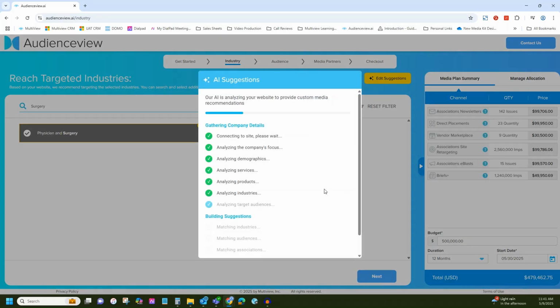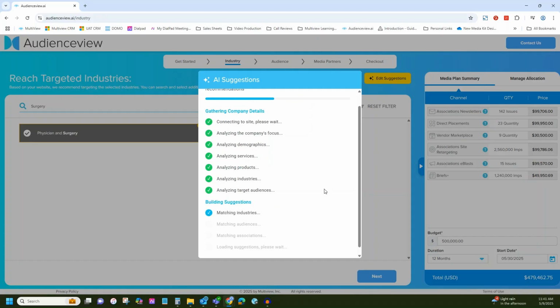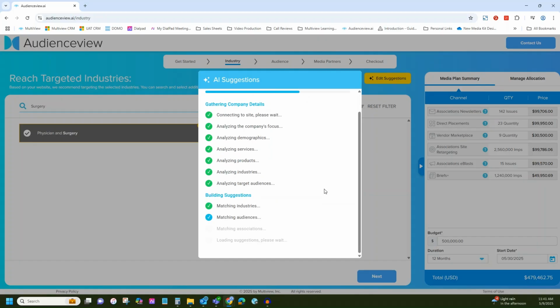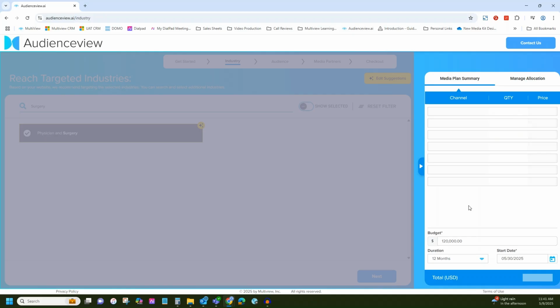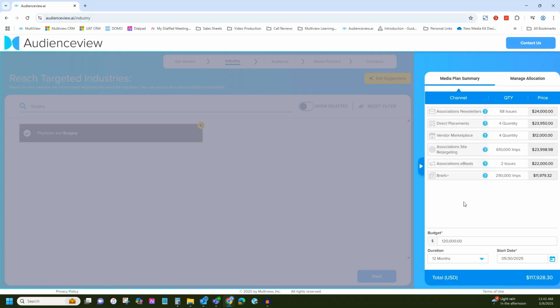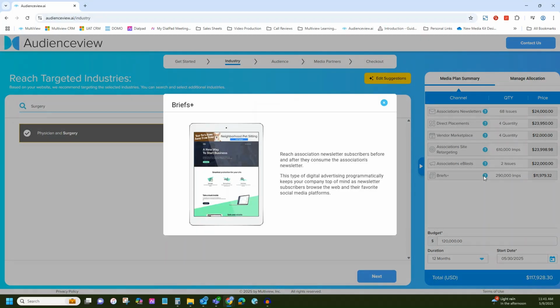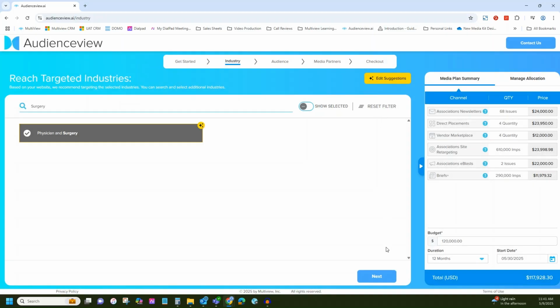As you make your selections, Audienceview automatically builds a custom media plan with premium ad placements across Multiview's exclusive network. Channels include association newsletters, direct website placements, site retargeting, and more. You can easily adjust your budget, set your campaign duration, and choose your ideal start date, all right within the media plan summary. And if you need more context on a particular channel, just hover over the info icons for quick explanations.